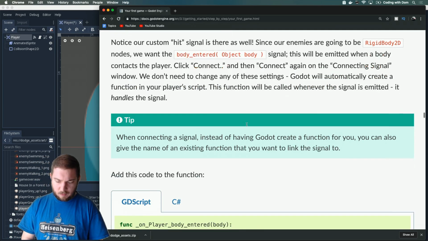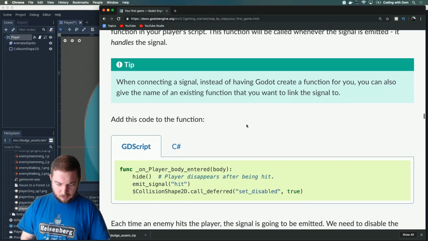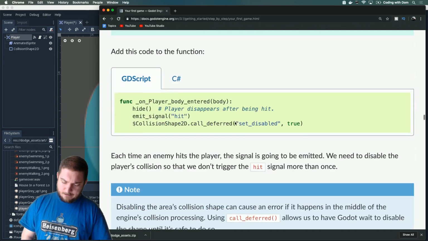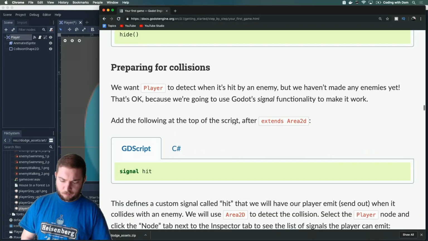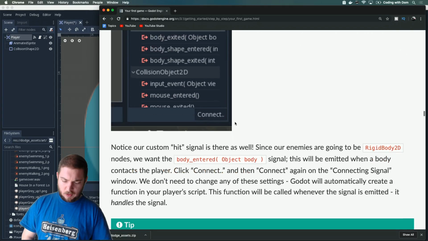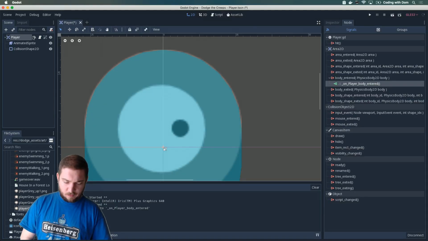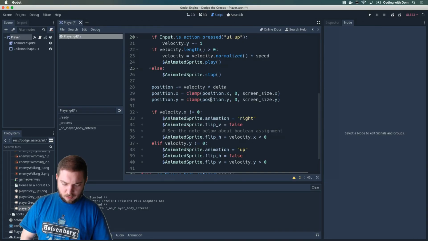This function will be called whenever the signal is emitted. It handles the signal. Instead of having Godot create a function, you can also give the name of an existing function that you want to link the signal to. Okay, I'll pretend like I understood what had just happened for the sake of moving forward.